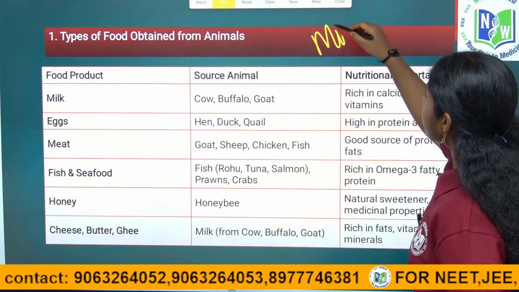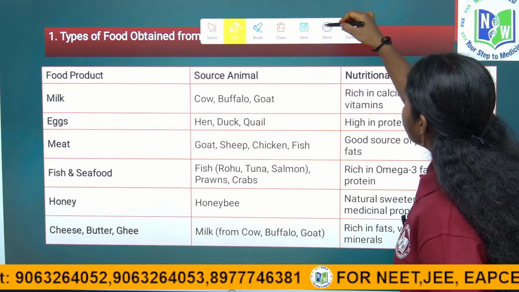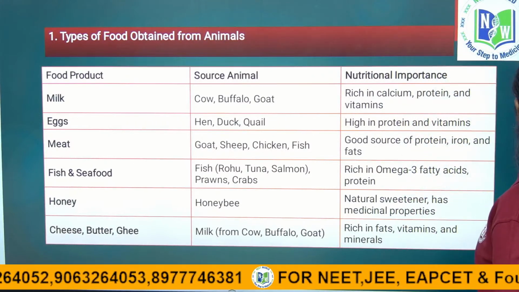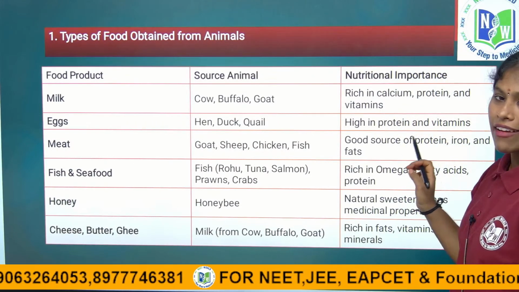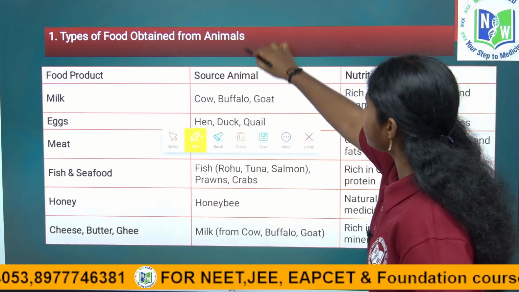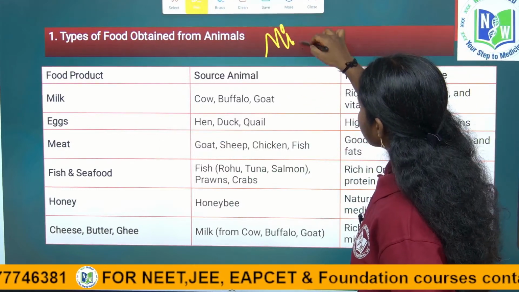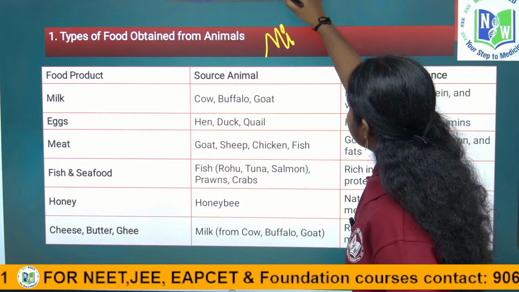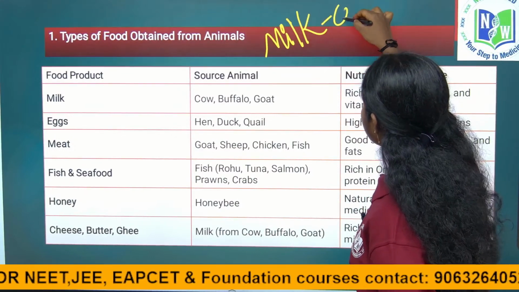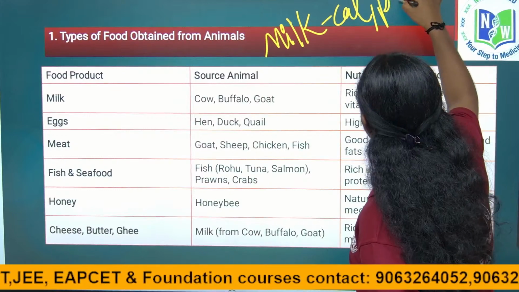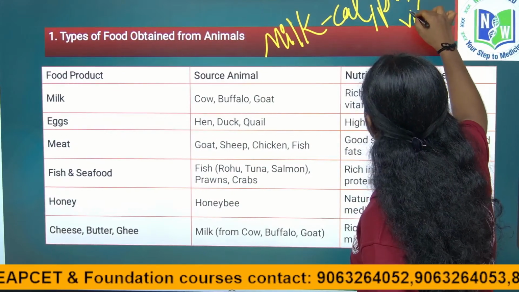Milk is very rich in calcium, next proteins and vitamins, right?